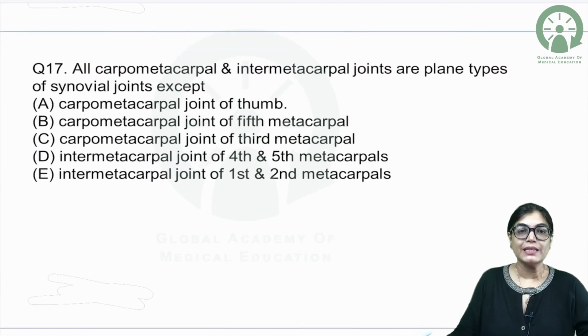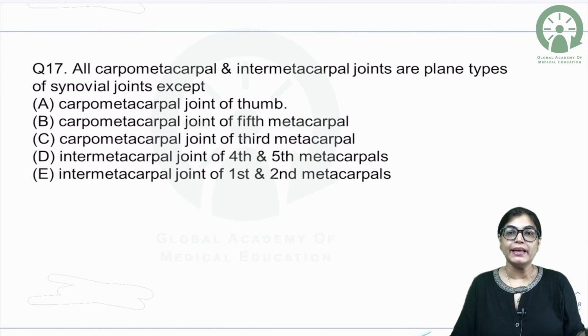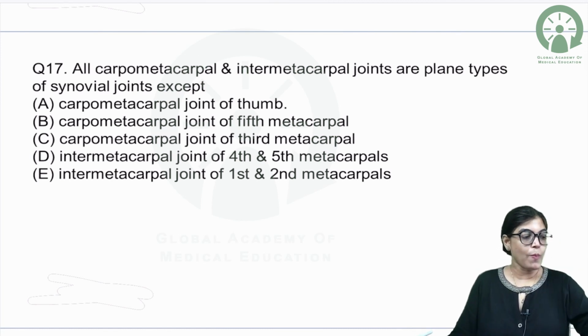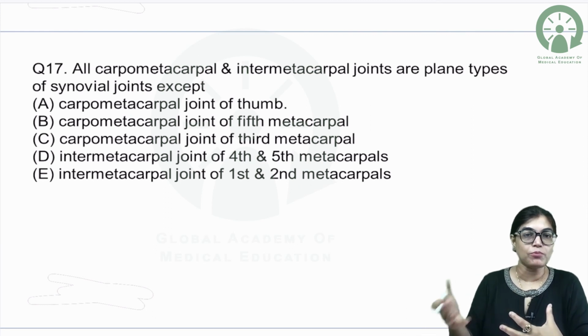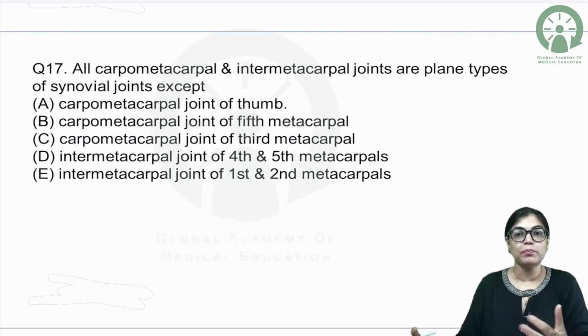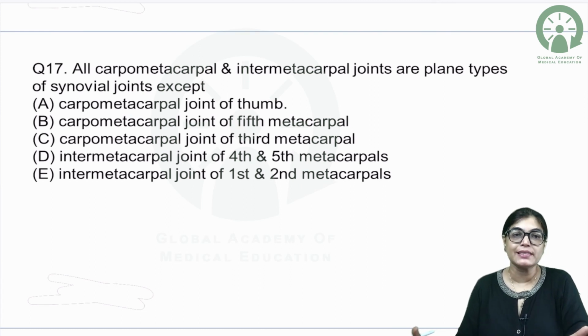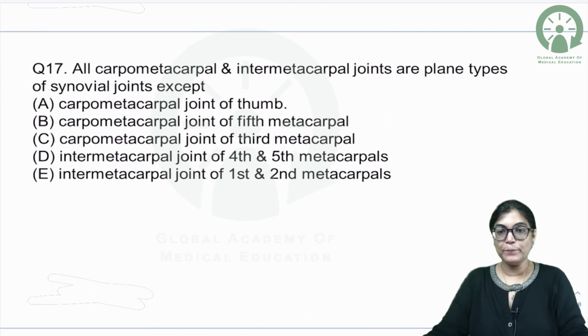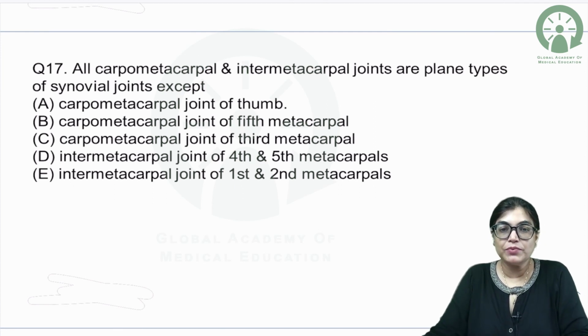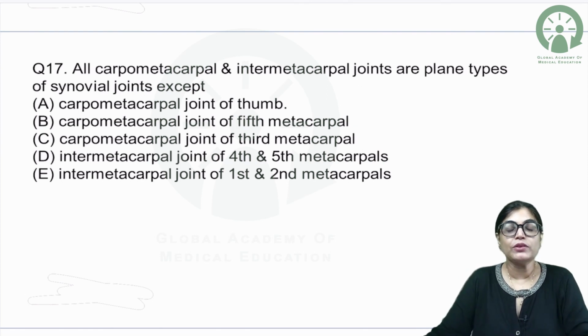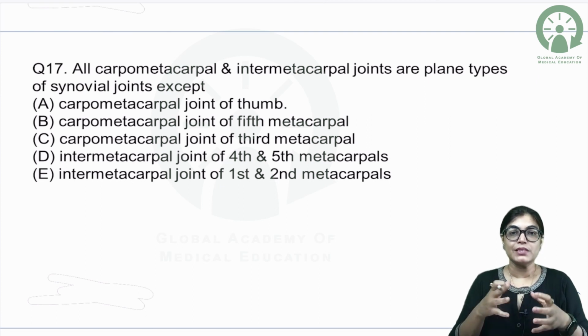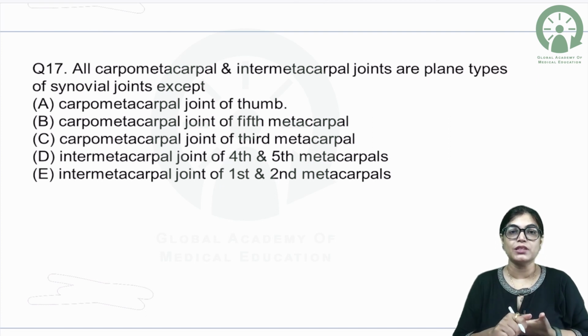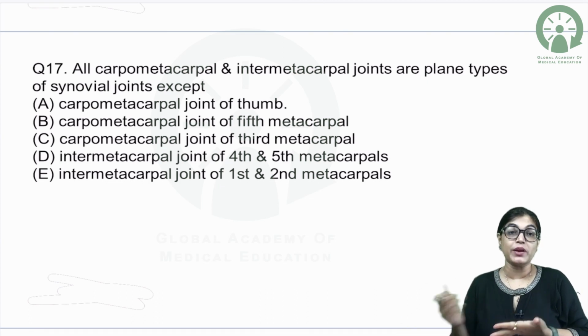All carpometacarpal and intermetacarpal joints are plain types. When we are talking about all carpometacarpal and intermetacarpal joints, they are of plain variety of synovial joint except the carpometacarpal joint of the thumb, the carpometacarpal joint of the fifth metacarpal, the carpometacarpal joint of the third metacarpal, the intermetacarpal joint of the fourth and fifth metacarpal, and the intermetacarpal joint of the first and second. So all the carpometacarpal or intermetacarpal joints mentioned here are an example of plain type of synovial joint except the odd man out.